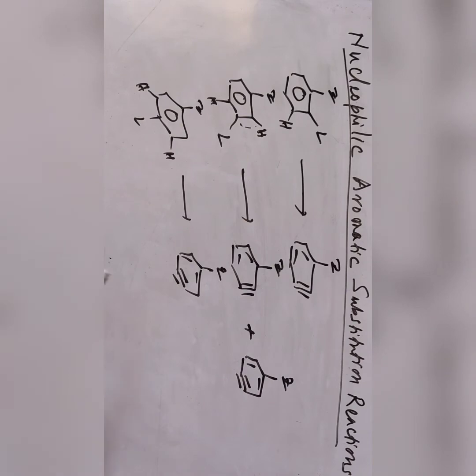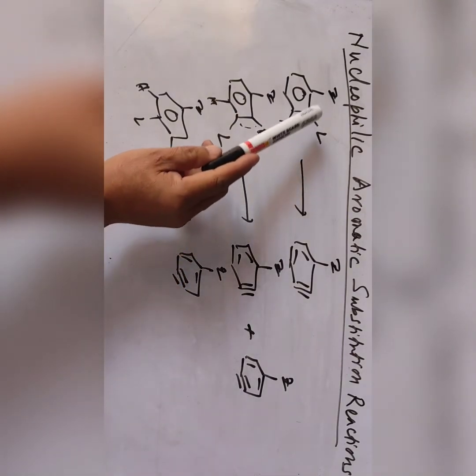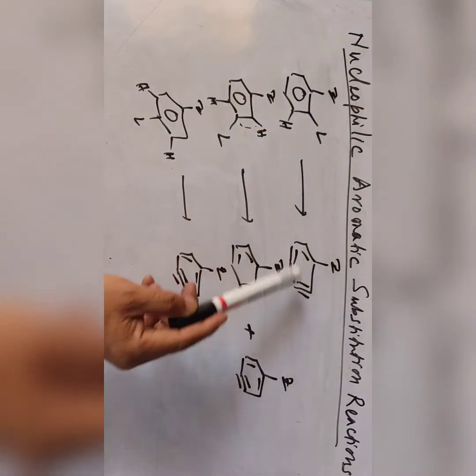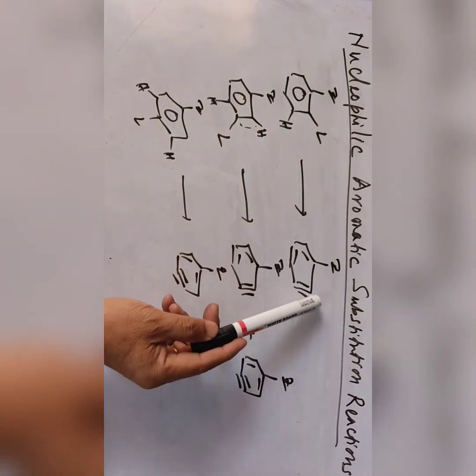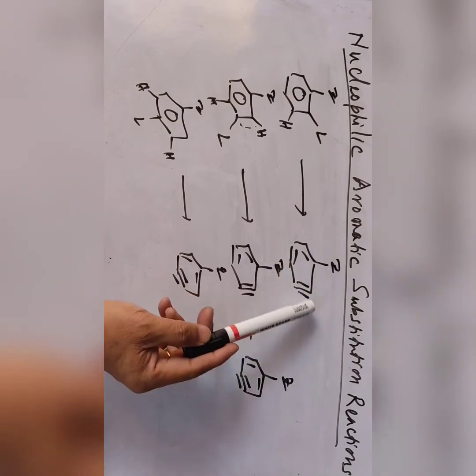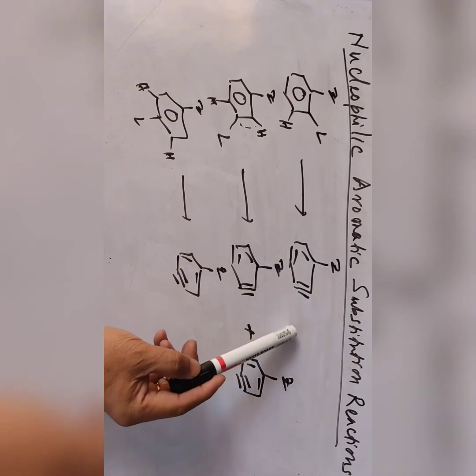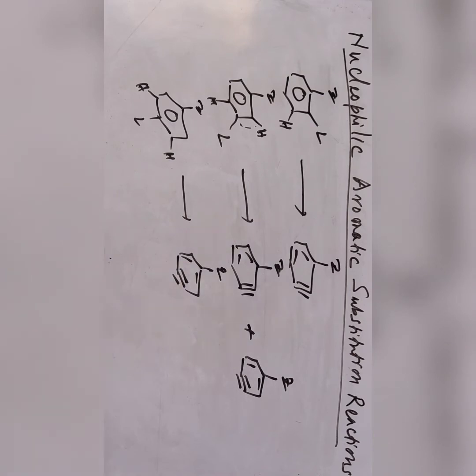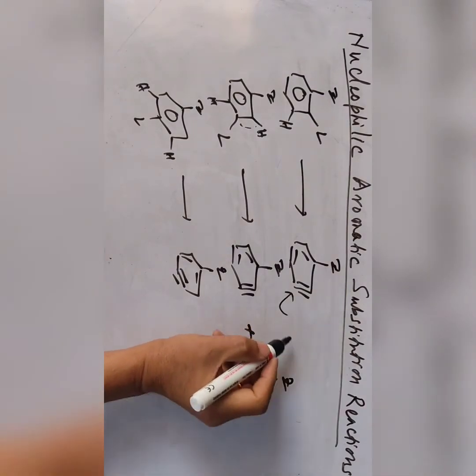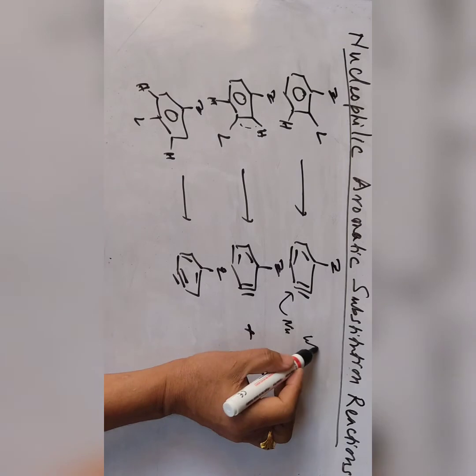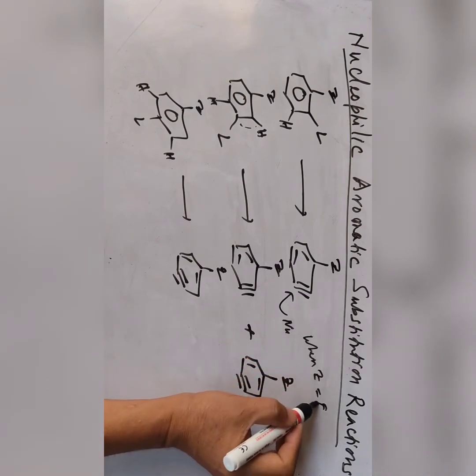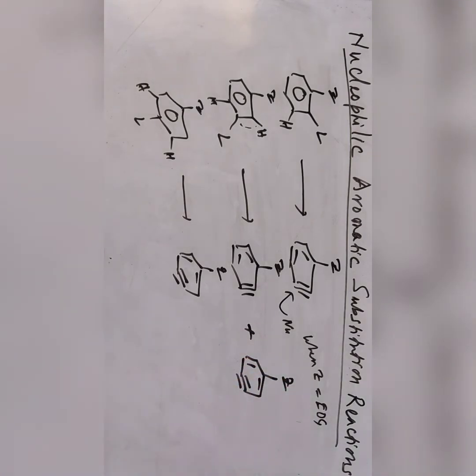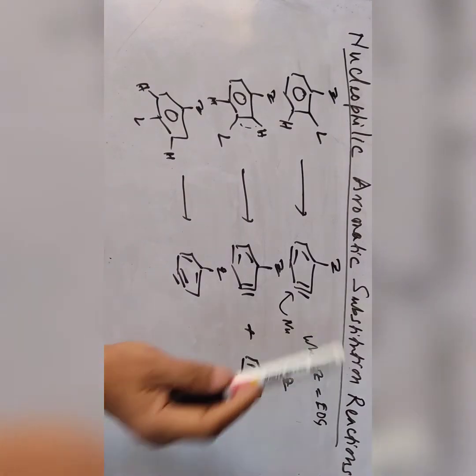So depending on the nature of Z, either electron withdrawing or electron donating group, you can have different products. If it is an electron donating group, then the negative charge will be more at the ortho and para positions, so the nucleophile should attack the meta position. So the nucleophile will attack here when Z is an electron donating group like this, because the ortho position is already electron rich.